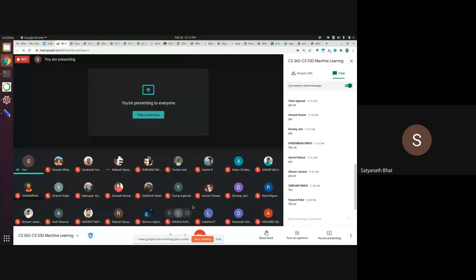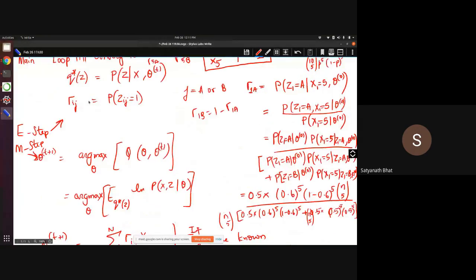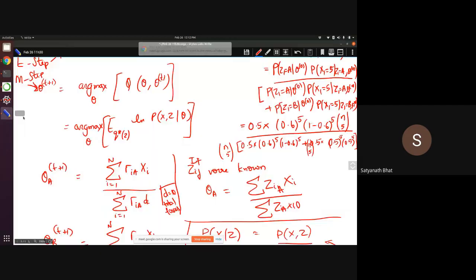What about the M step? Do you follow the M step? Anyone want to ask any question on the M step? So E step is okay with everybody, I hope. Is there anyone who has any question on E step? There are a few people who are actually not responding anything. I don't know what's going on. Can someone say if M step is okay, what we did here?